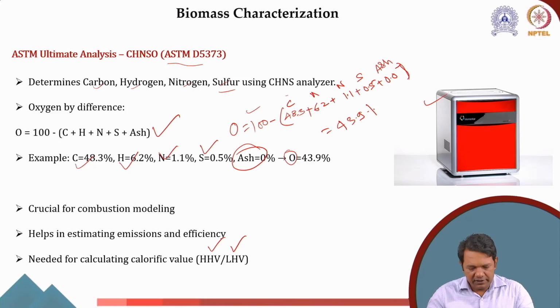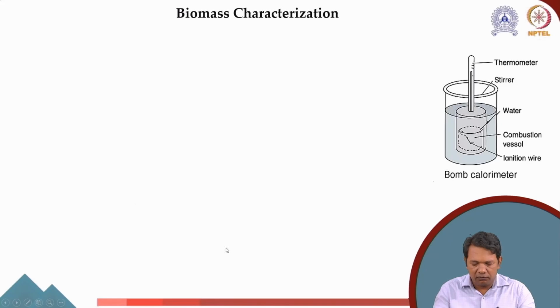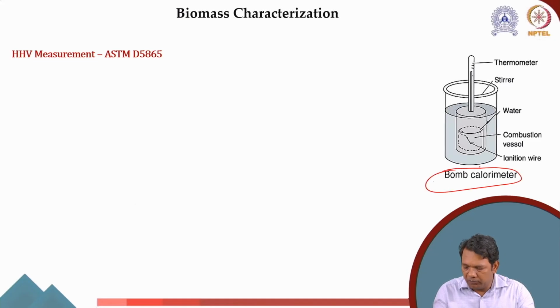Okay, so after the measurement of the ultimate analysis, the elemental composition of biomass, and the proximate analysis, we have already learned how to do that. What is the most important parameter is how to measure the LHV and HHV. So as I told you, to measure the LHV and HHV, we need a bomb calorimeter. So here, this is a bomb calorimeter. This is the ignition wire, and this is the vessel.